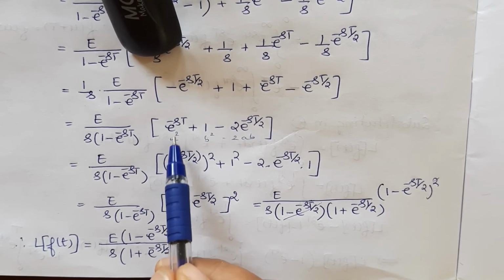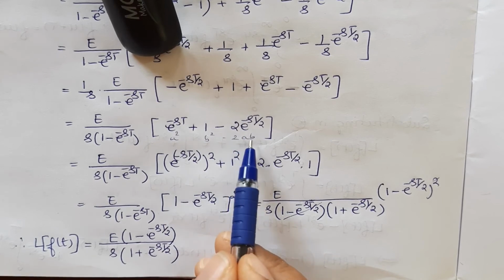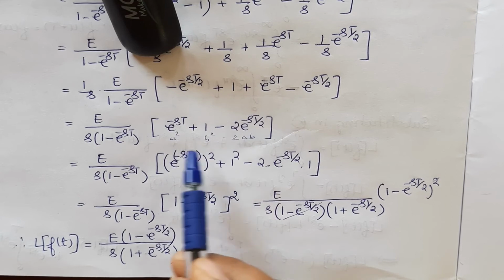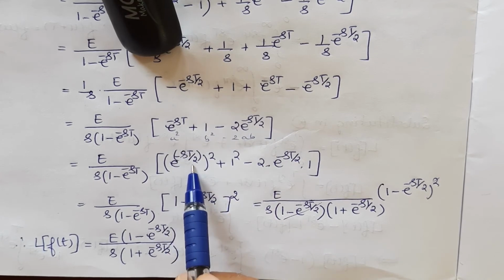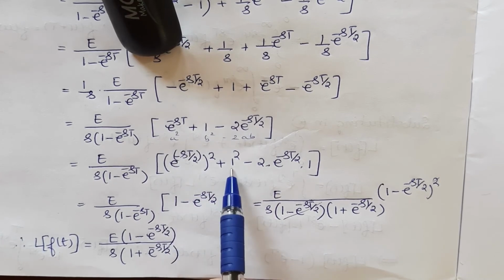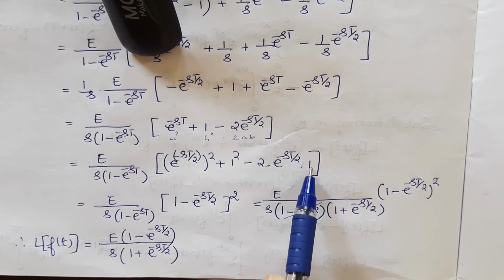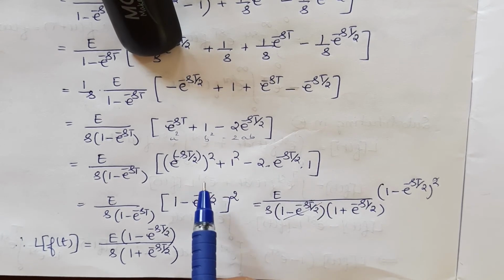So this becomes of the form a square, 2 into a into b. b is anyway 1, so I can write this. a is e power minus st by 2. So this is of the form a square plus b square minus 2ab, so that I can substitute this as a minus b whole square.